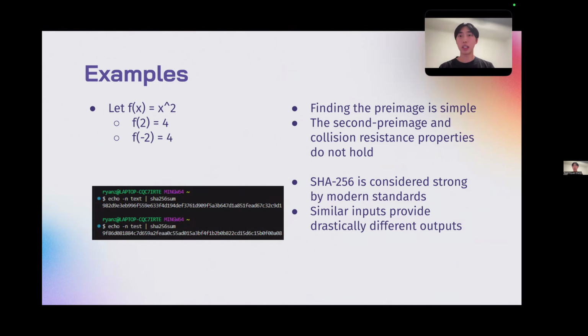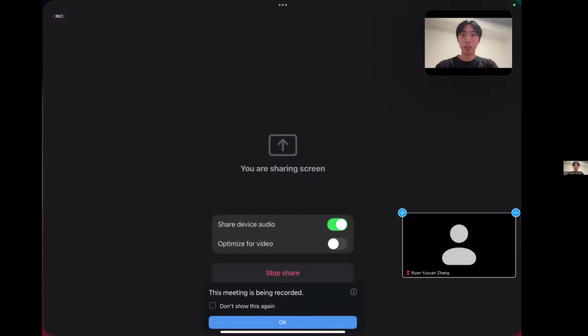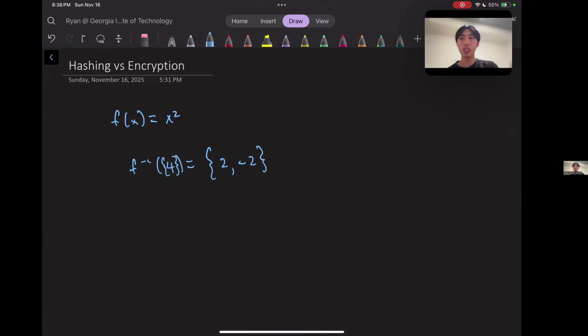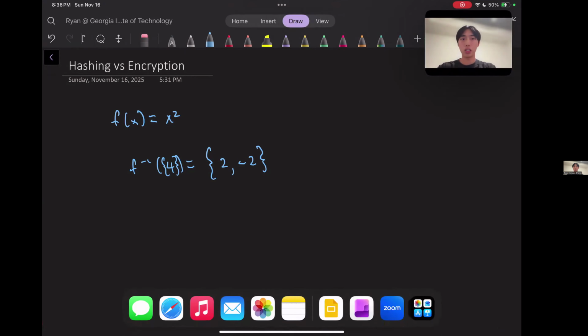And I'll talk about some examples. So this would be an example of a bad hash function. If you look at, let's say, f of x equals x squared, as we talked about on the slide, let's say you look at the pre-image of the value 4. Well, there's a set here, but the two possible values that map to 4 are the values 2 and -2. Notice that this is very easy to compute, and that's not something that we want for a hash function.